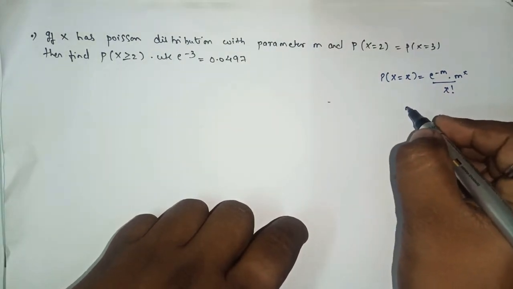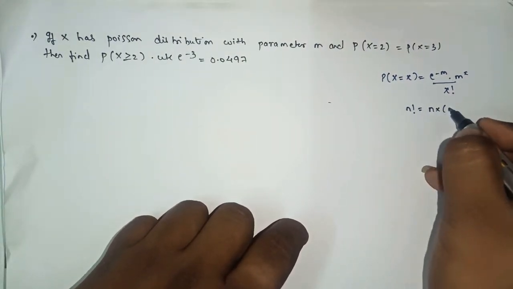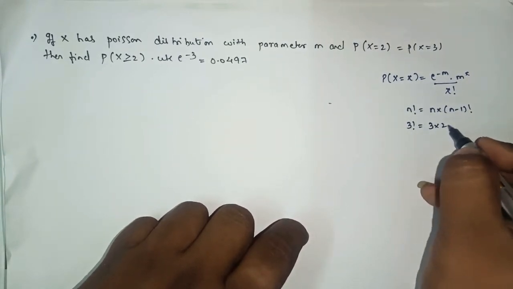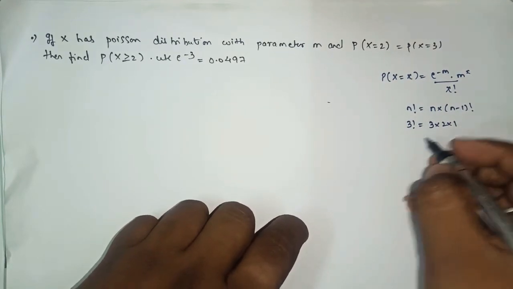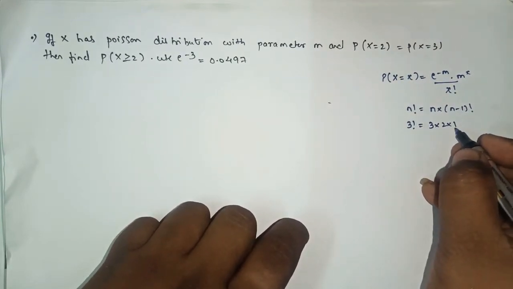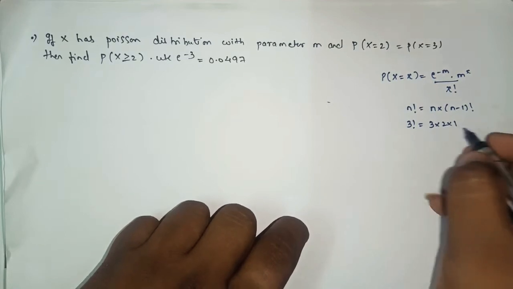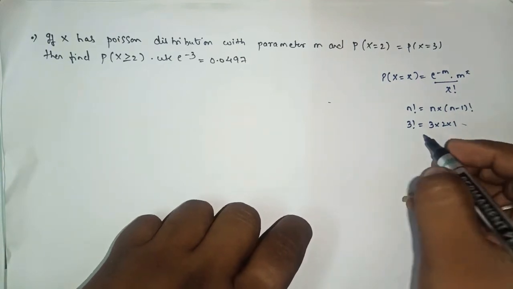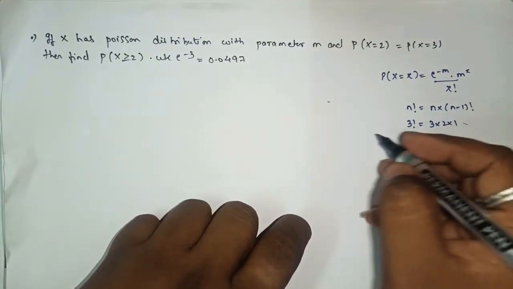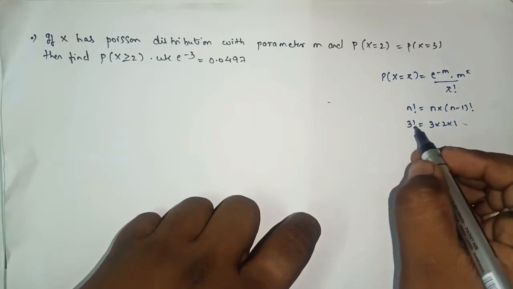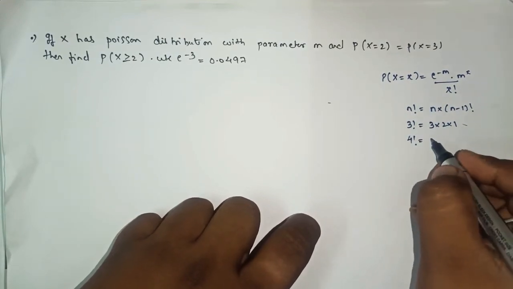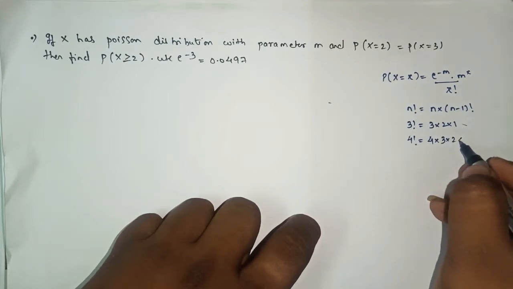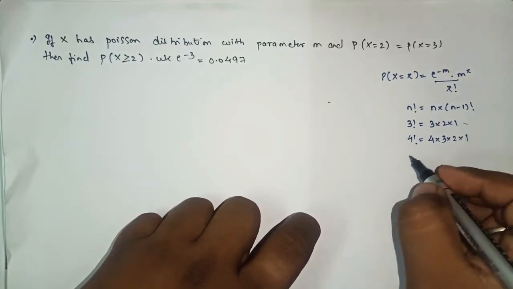So we know the formula for factorial: n into (n minus 1) and so on. If you want to find 3 factorial, you will write 3 into 2 into 1. We can write only till 1, we cannot write into 0. If you write into 0, what will happen? 0 into any number will be 0, so there is no use of applying the factorial formula. So remember, just keep multiplying by the next number minus 1, and you have to write till 1.